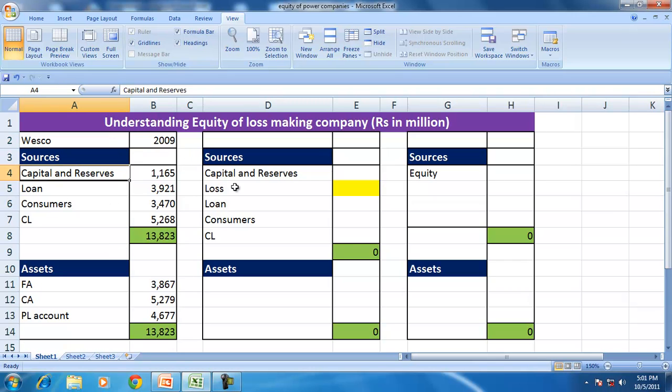So this is capital and reserves, statutory reserves and capital together, and all this information is in rupees million. Loans 3,921 million.